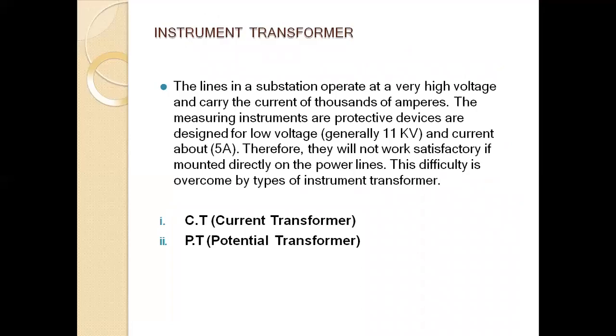Next one is the instrument transformer. The lines of a substation operate at very high voltage and carry currents of thousands of amperes. The measuring instruments and protective devices are designed for low voltage, generally 110 V, and current of about 5 amps. Therefore, they will not work satisfactorily if mounted directly on the power lines. The difficulty is overcome by two types of instrument transformers: first one is the current transformer, second one is the potential transformer.